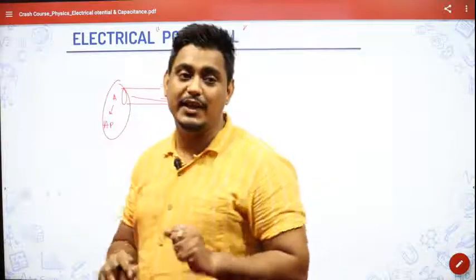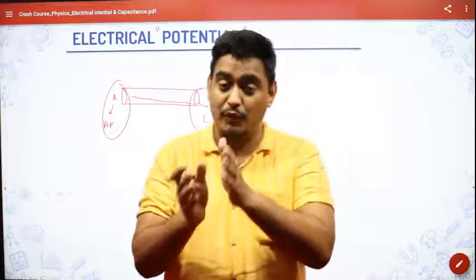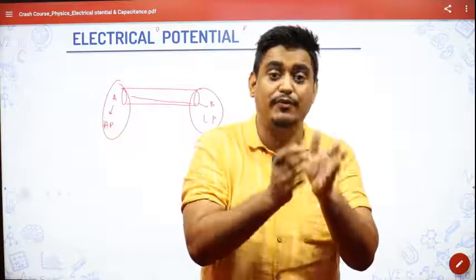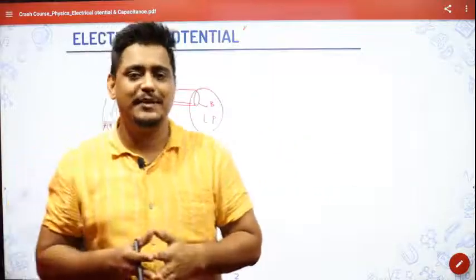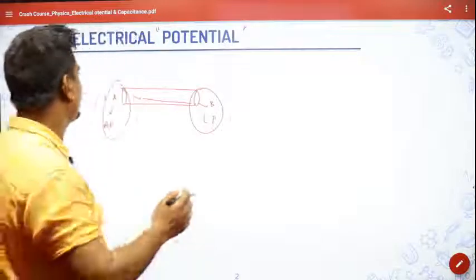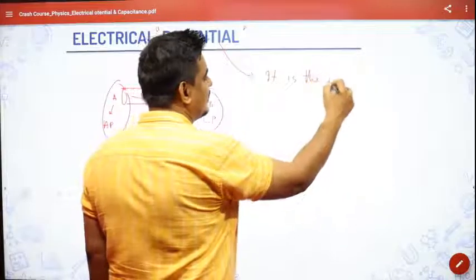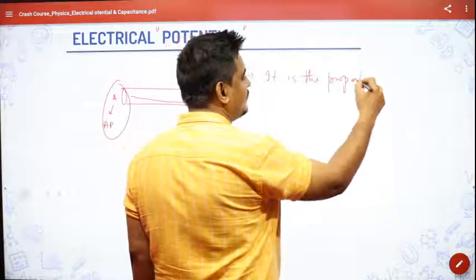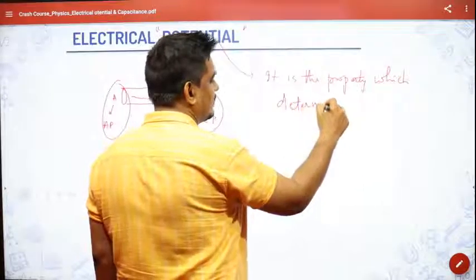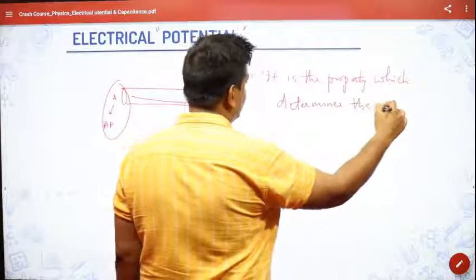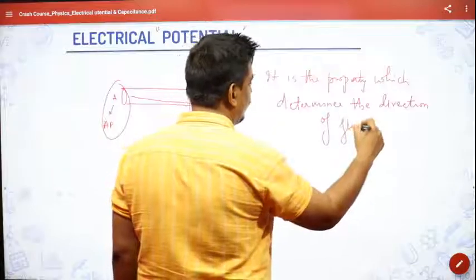So to flow the water, point A should be at higher potential, point B should be at lower potential. Same way, if the charge wants to move from one point to another point, the point from where it is moving must be at higher potential, and the point to where it is moving must be at lower potential. The first thing I told you about electrical potential is it is the property which determines the direction of flow of charge.